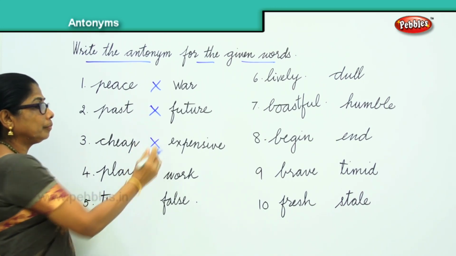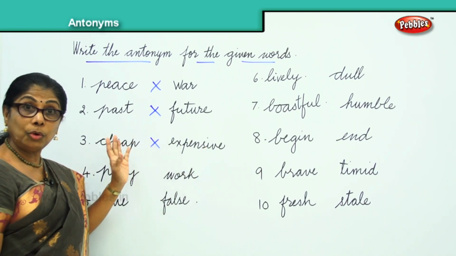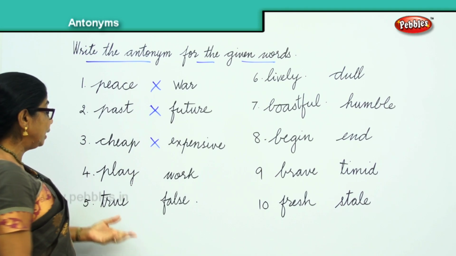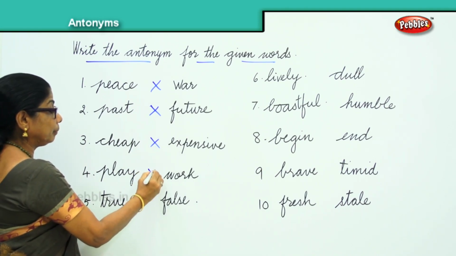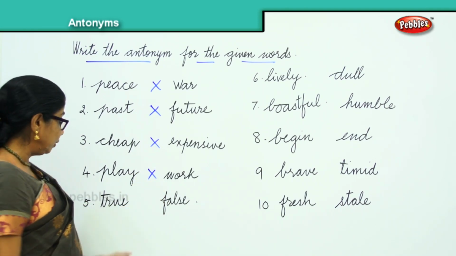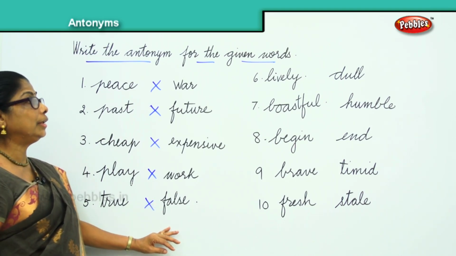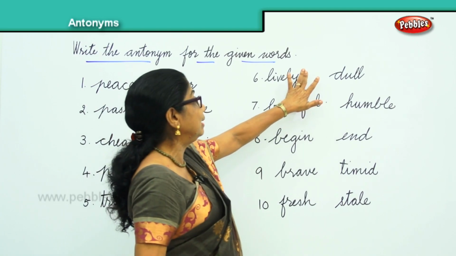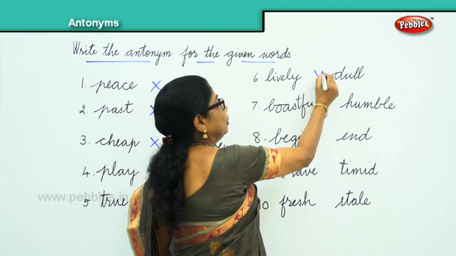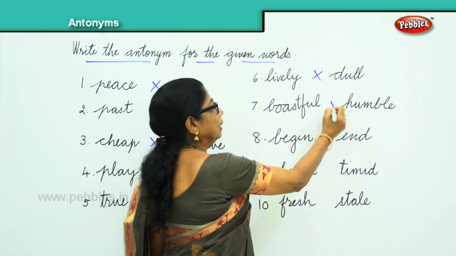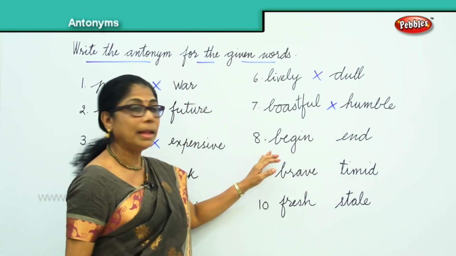Cheap. Expensive. Don't buy cheap clothes. Buy a nice, expensive gift for your friend. Okay. Play. Work. Very good. True. False. Very good. Lively. Dull. Very good. Boastful. Humble. Next.